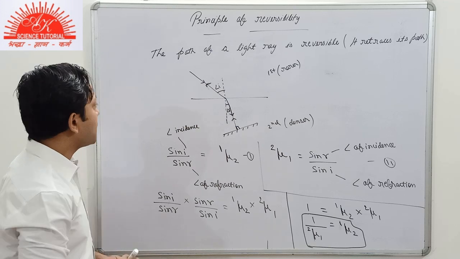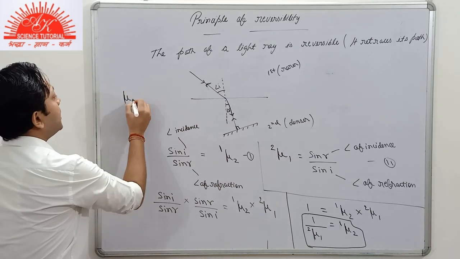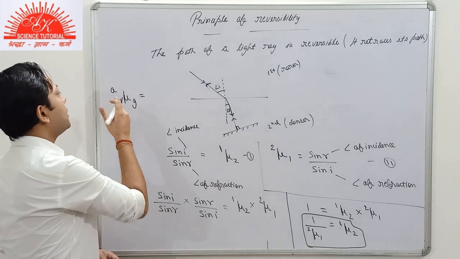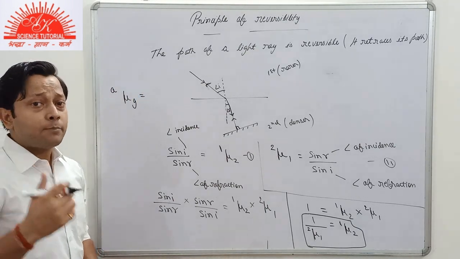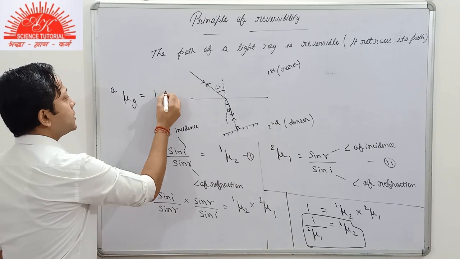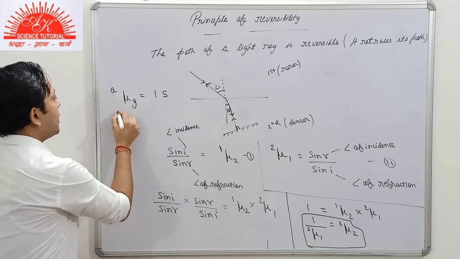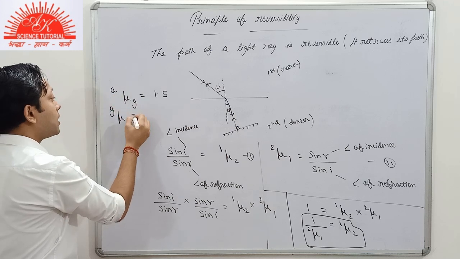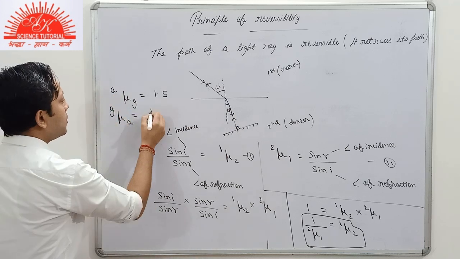Suppose you are given the refractive index of glass with respect to air, or it can be given to you that the absolute refractive index of glass is 1.5, and you have to find the refractive index of air with respect to glass. You know what we have to do.